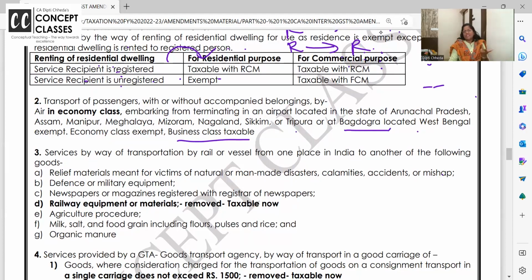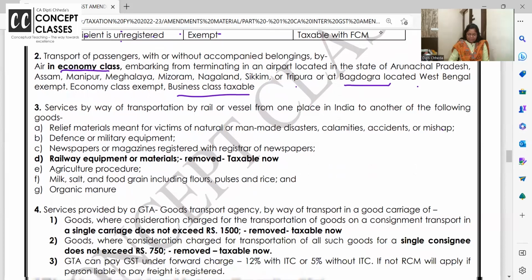Business class, commercial class, very well liable to GST. Business class is luxury, so where there is luxury, pay tax. You earn well, you pay surcharge. We are paying goods compensation cess. Clear? Small change. That's why I've given it in bold. All air flight tickets from and to these 8 states plus Bagdogra airport are exempt if they are economy class airfare. If it is business class, taxable.